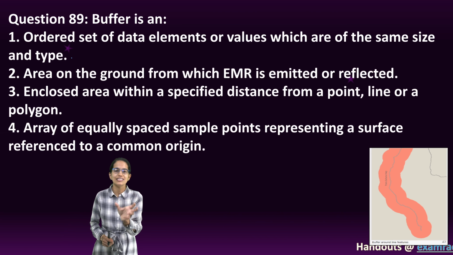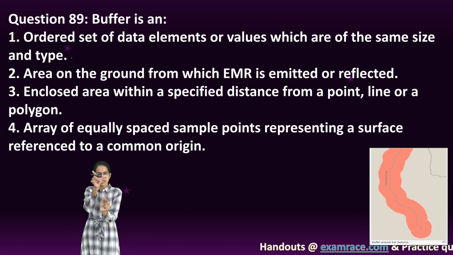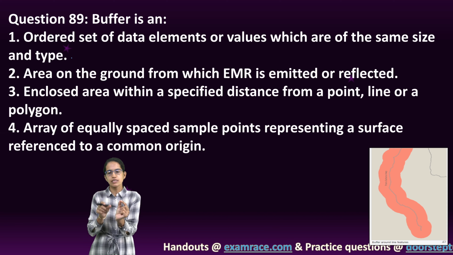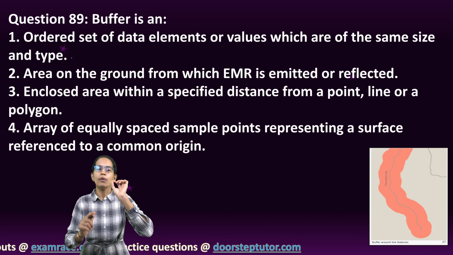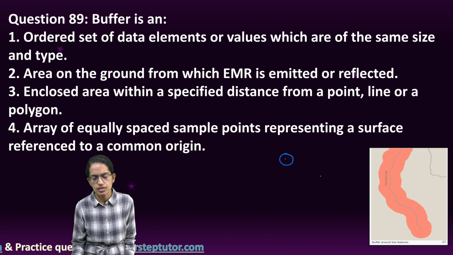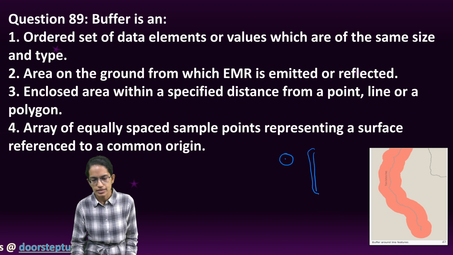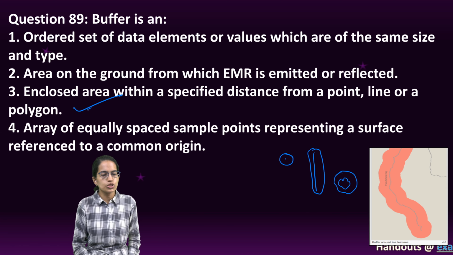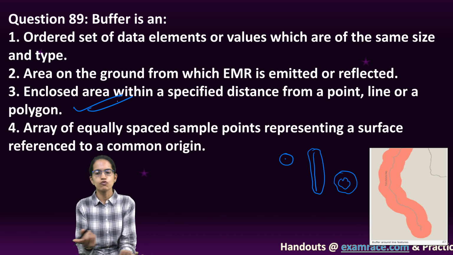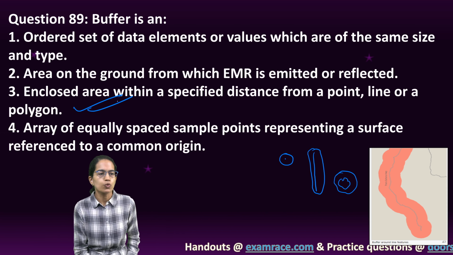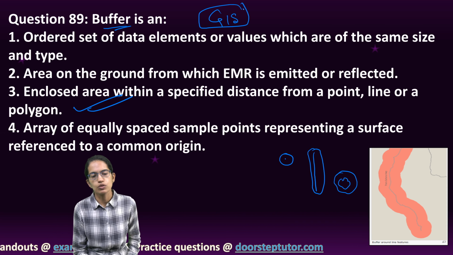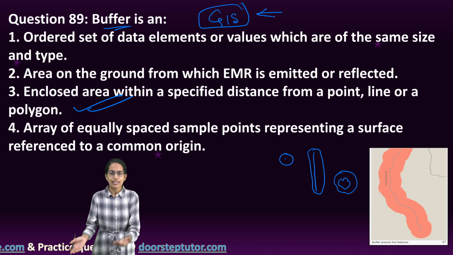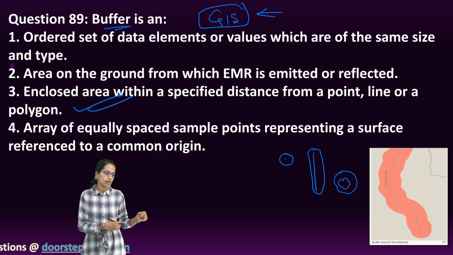What is a buffer? In GIS, a buffer is the area enclosed within a specific distance from either a line, an area, or a point. So if it is a point, this is the buffer. If it is a line, this is the buffer. If it is an area, then this is the buffer. So the enclosed area within a specific distance from a line, point, or polygon is what is known as a buffer, and it is commonly used in GIS. We use this in the study of digital elevation models and more when we are talking about GIS studies.